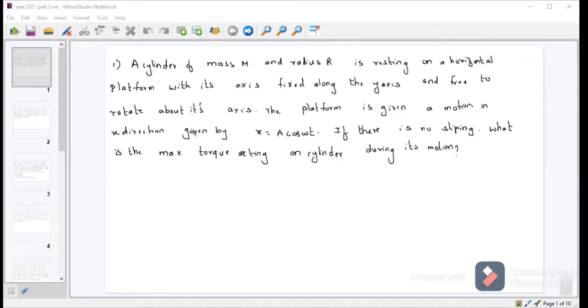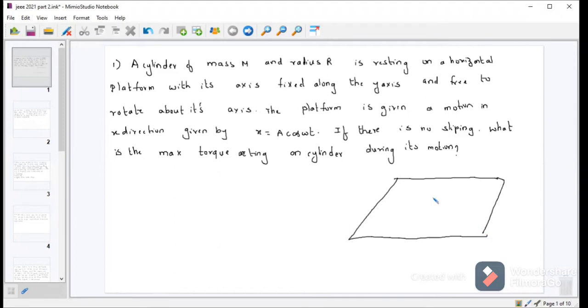a cylinder of mass m and radius r is resting on a horizontal platform. First, let us draw the diagram. This is a horizontal platform. On this platform, we have a cylinder. Let us consider this one as a cylinder. This is the axis of the cylinder.